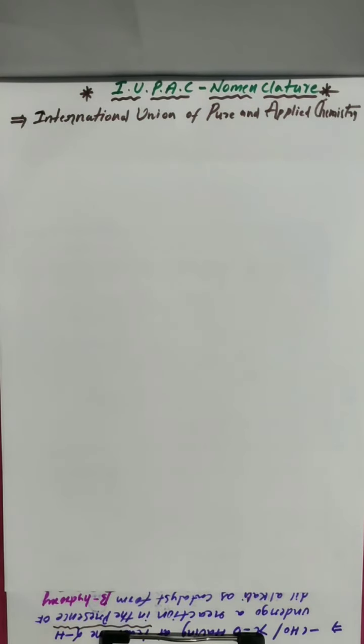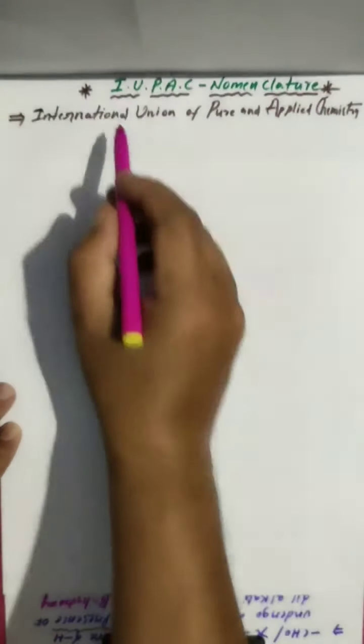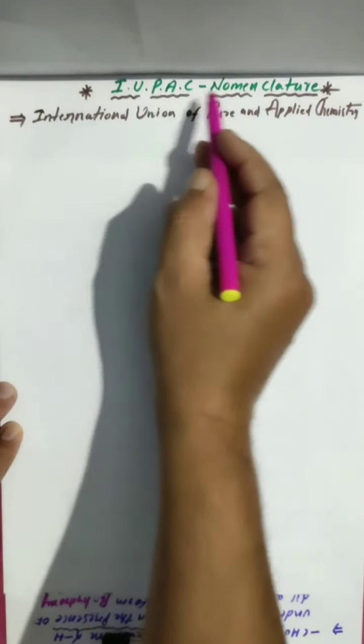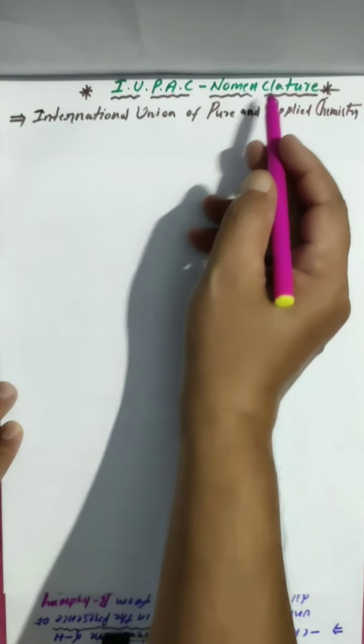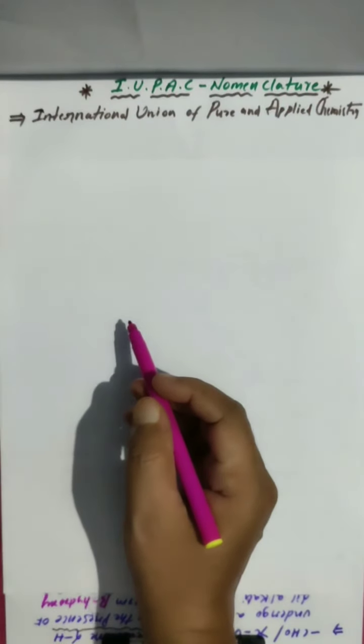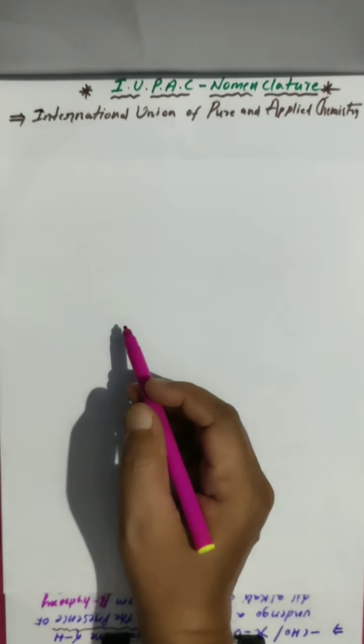Hi students, today we are going to discuss basics in organic chemistry, that is IUPAC nomenclature, meaning how to write the name of an organic compound.